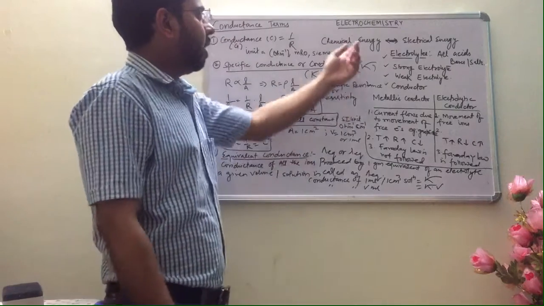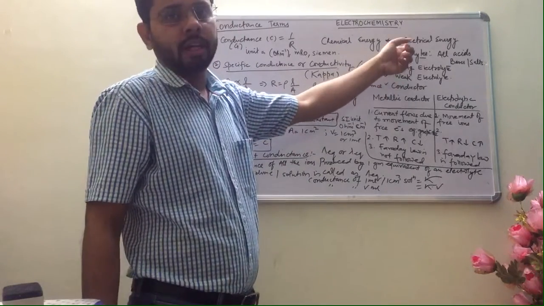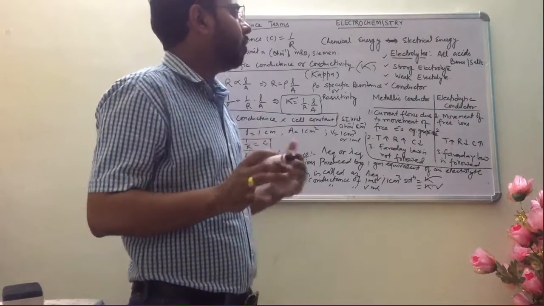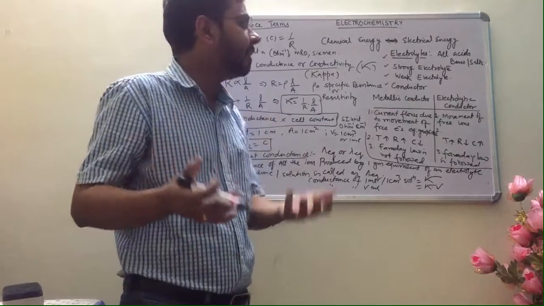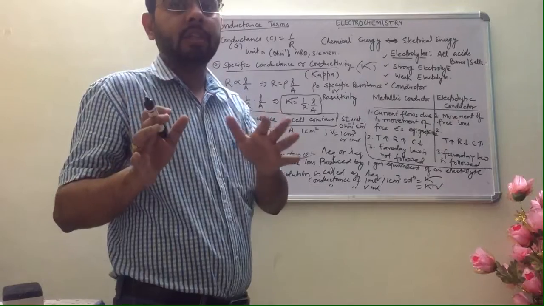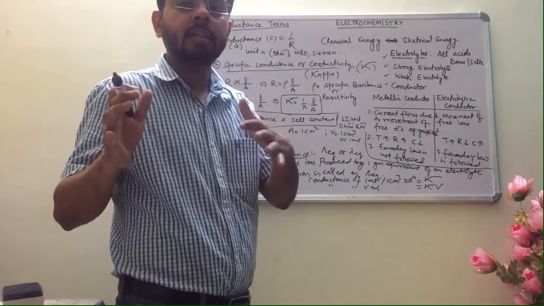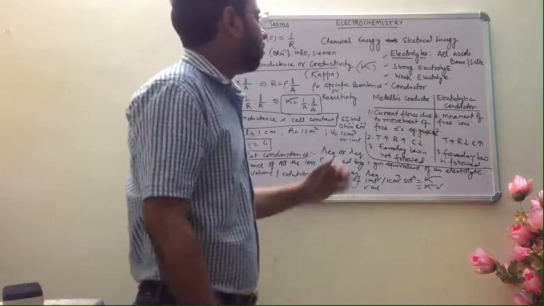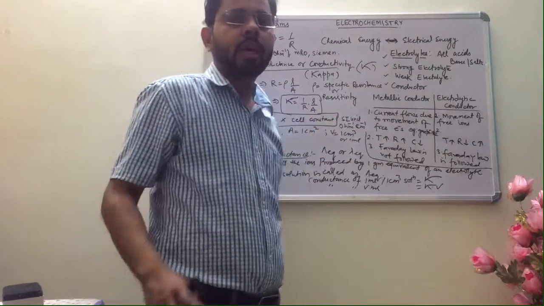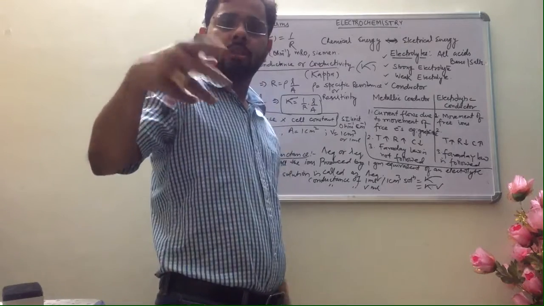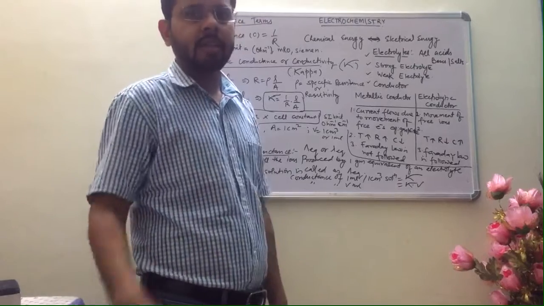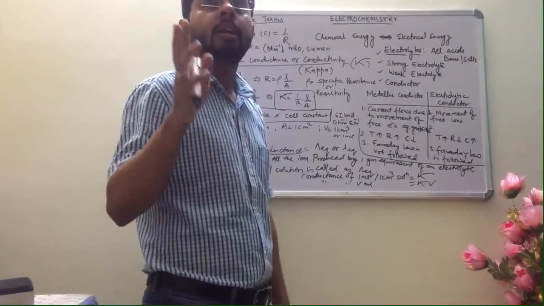Okay. Now another term comes, electrolytes. What are electrolytes? You have already heard about the term electrolytes. Electrolytes are all acids, bases and salts which conduct electric current, or which conduct electricity. Okay. Now electrolytes are of two types: strong electrolyte and weak electrolyte. Strong electrolytes undergo full dissociation. Weak electrolytes undergo partial dissociation. That means there is a degree of dissociation.